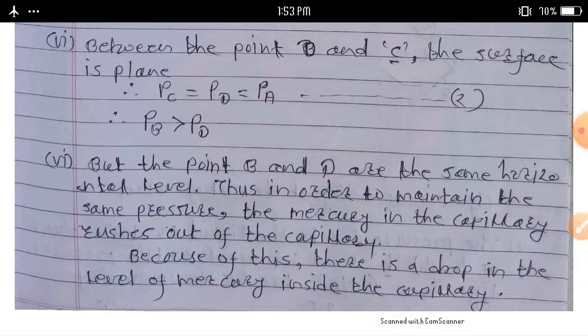In this way we can complete all these points: what is meant by capillary tube, what is meant by capillary action, what is the application of capillarity, and when a capillary is dipped in a liquid, two effects can be observed. First effect, the liquid level can rise in the capillary, and another, the liquid level can fall in the capillary.